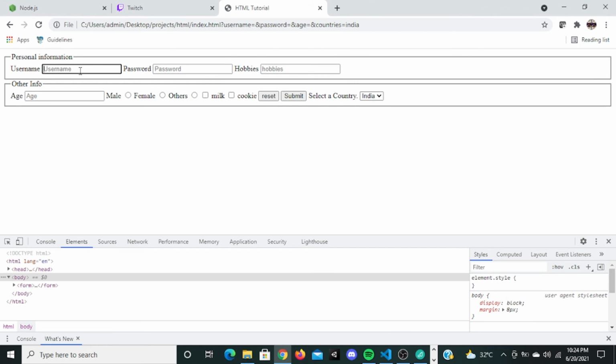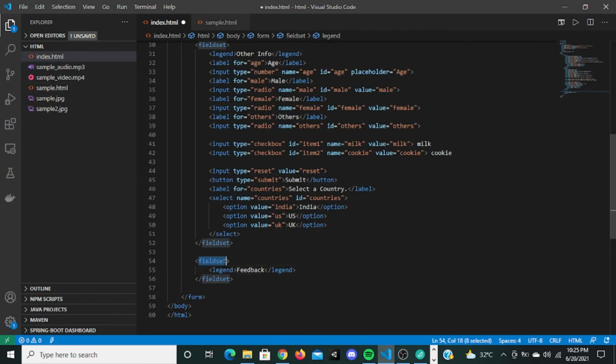For anything where you consider that the user will type a very large text, you can actually use the textarea tag. Put this textarea right here. You can give it a name as feedback, and id as feedback. The cols attribute is the number of columns that you want in this textarea. I am giving 30 columns and 10 rows. The rows and columns define the width and height of the textarea.